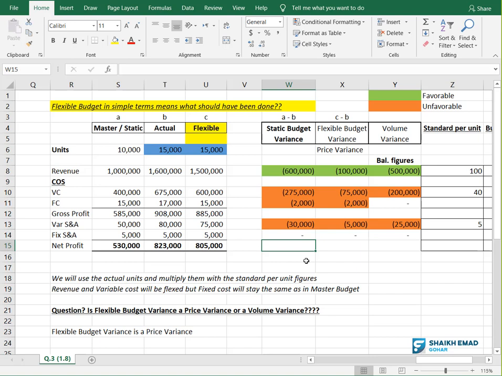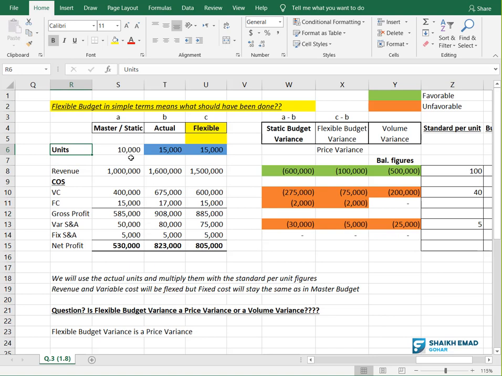We will not change the master budget. Now my friends, the second column you will make is for actual results. And the third column you will make is for flexible. Right? Now see here, these are assumed figures. Please note these are assumed figures.